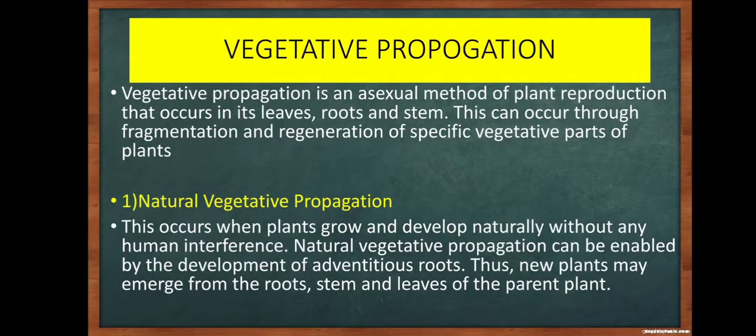So next, it's the main type, vegetative propagation. Vegetative propagation is an asexual method of plant reproduction that occurs in its leaves, roots and stem. This can occur through fragmentation and regeneration of specific vegetative parts of the plant. The first kind is natural vegetative propagation. This occurs when plants grow and develop naturally without any human interference. Natural vegetative propagation can be enabled by the development of adventitious roots. Thus, new plants may emerge from the roots, stem and leaves of the parent plant.